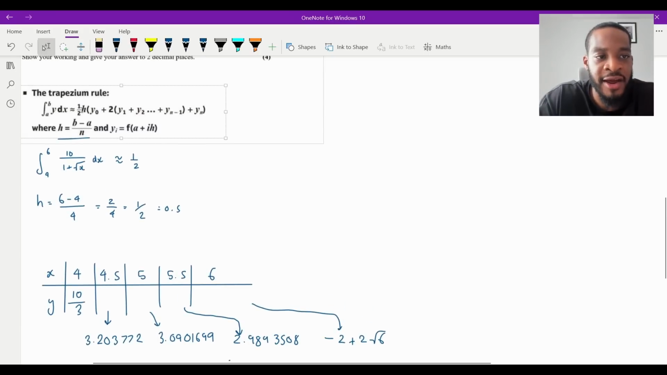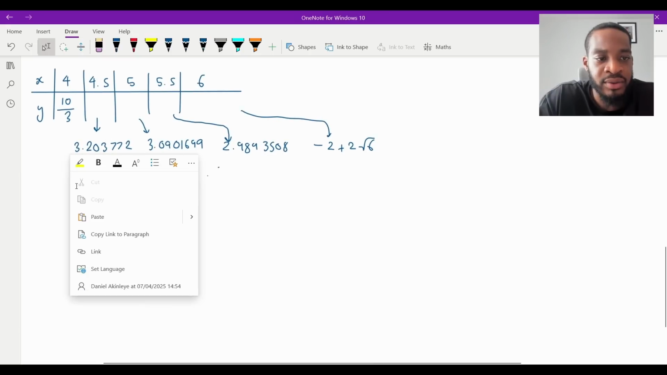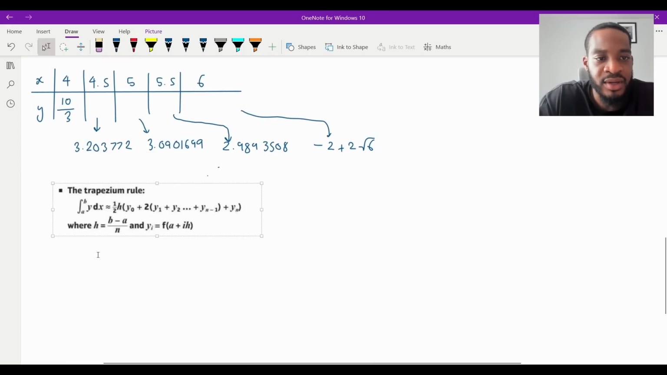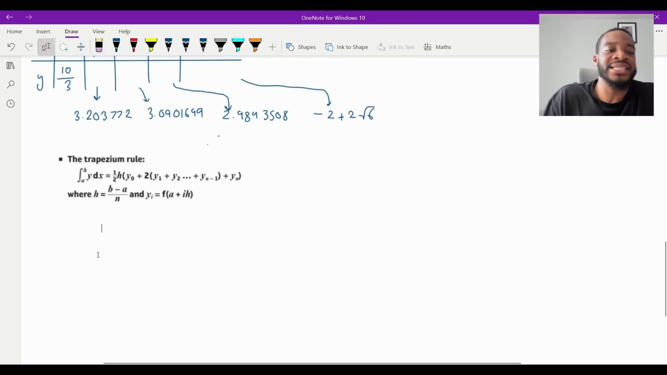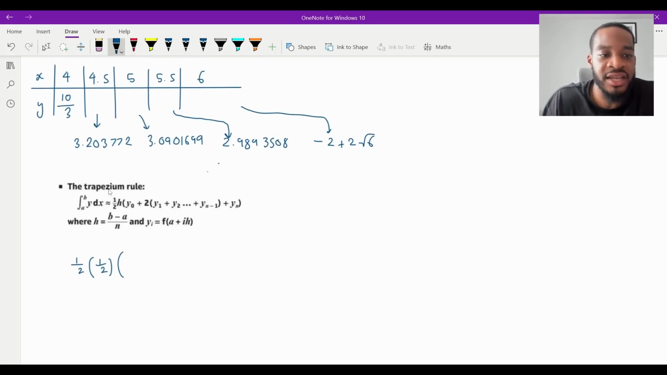So let me grab this formula again. And then we're just going to literally punch everything in. So putting that in, you know what? Just because you're in an exam, I will just write it out. So it's going to be 1/2. Remember, h was also a half. It was 0.5. That's h. y0 is your first y coordinate, which is going to be 10 thirds in this case. 10 over 3. Plus 2 lots of all of the middle terms,